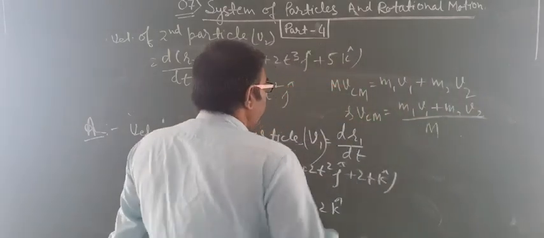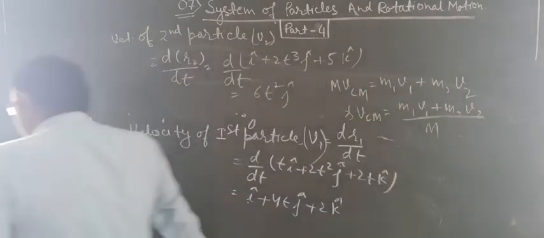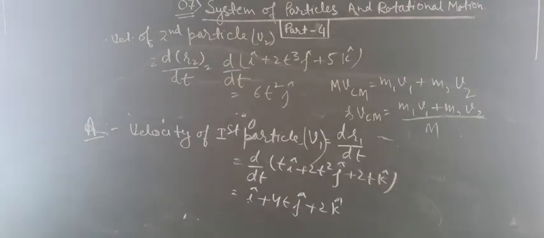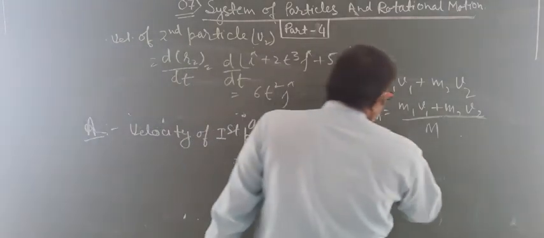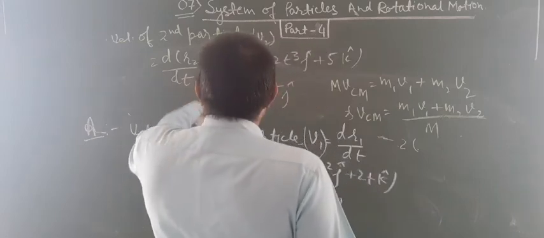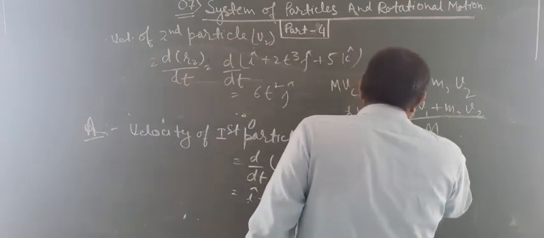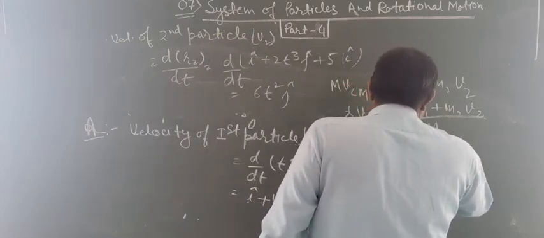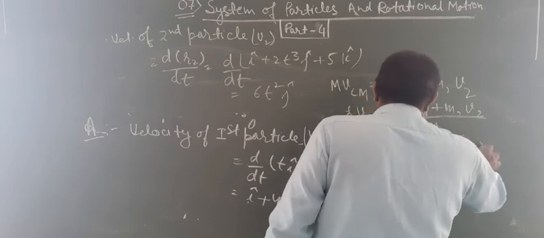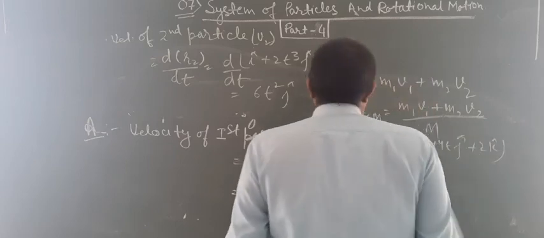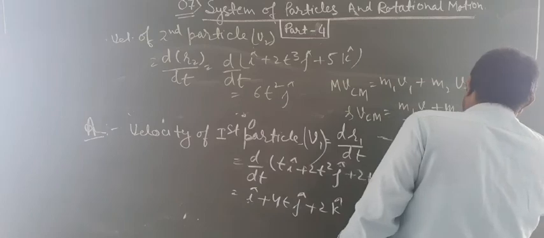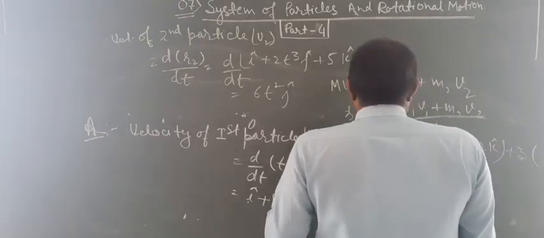The value of m1 is 2 kg and m2 is 3 kg. So it will be 2 into (i cap plus 4t j cap plus 2 k cap) plus 3 v2,